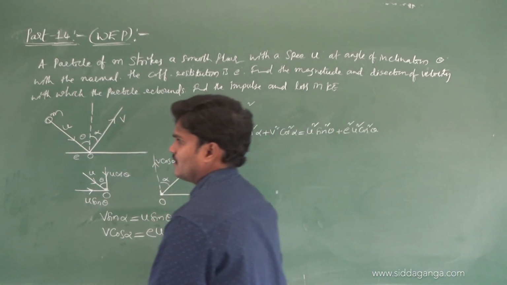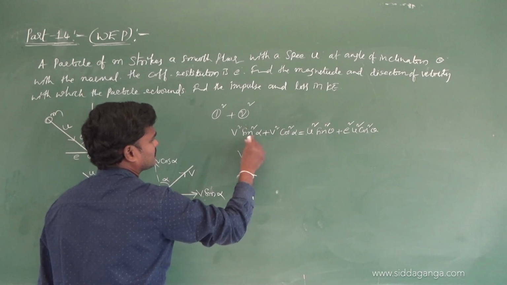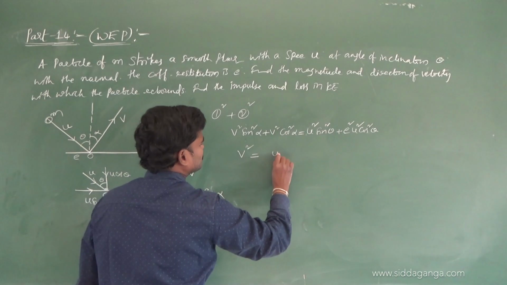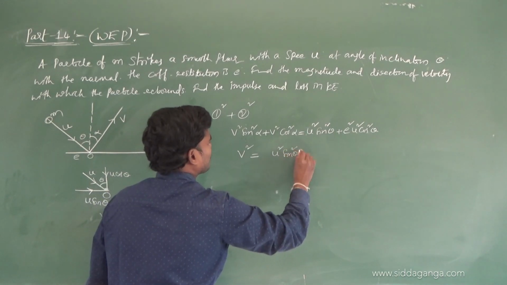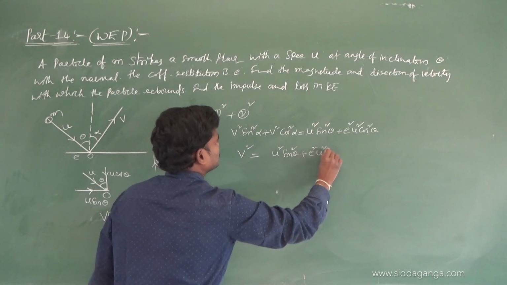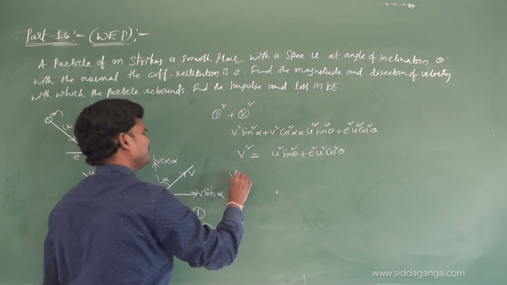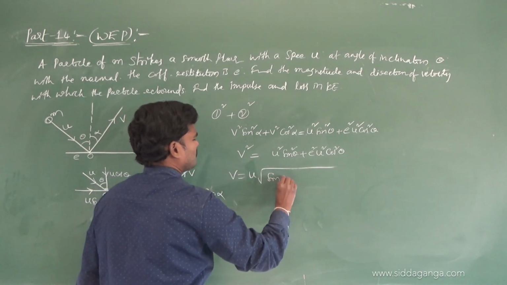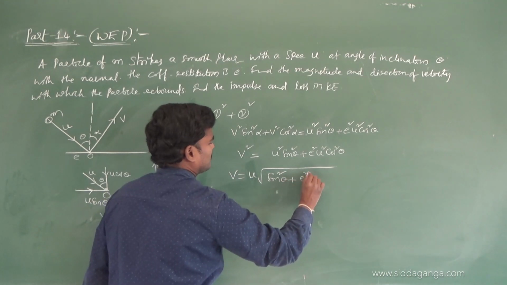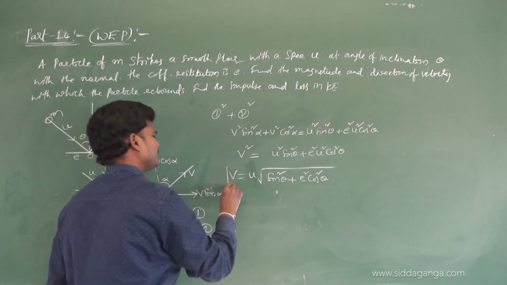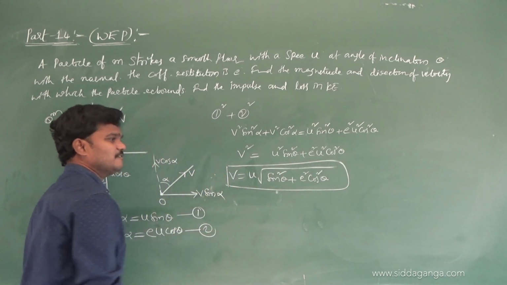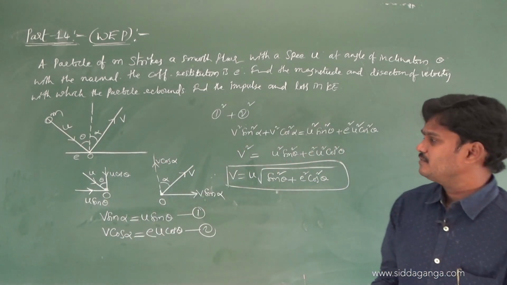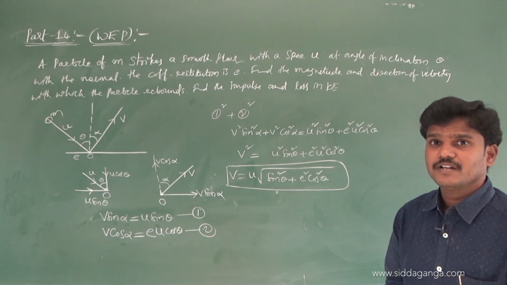Squaring and adding 1 and 2. On the left, v square is common, sin square alpha plus cos square alpha is 1. And on the right, u square sin square theta plus e square u square cos square theta. Then v is u times the root of sin square theta plus e square cos square theta. This is the magnitude of velocity. So the magnitude of velocity is u root of sin square theta plus e square cos square theta.